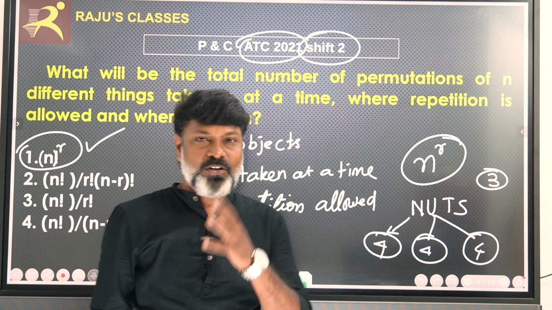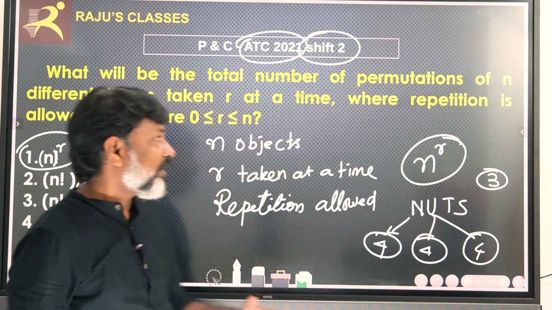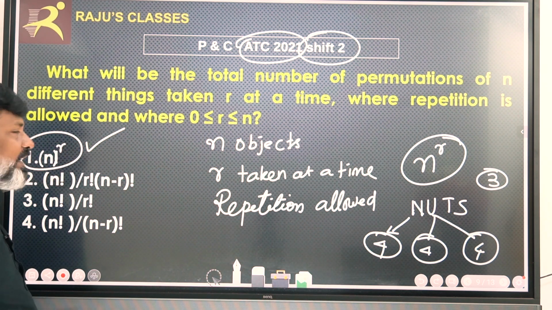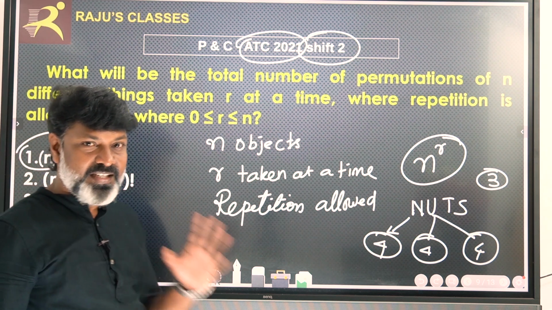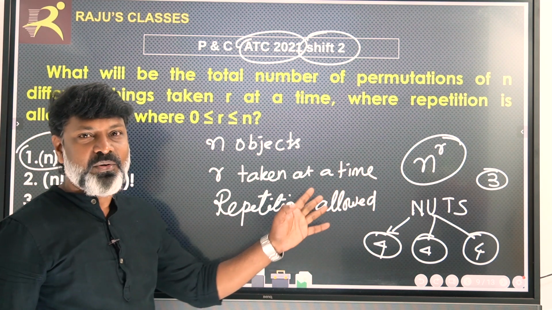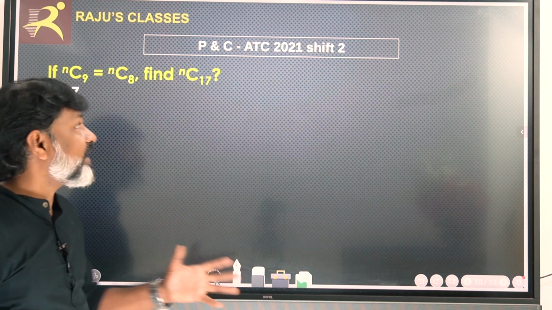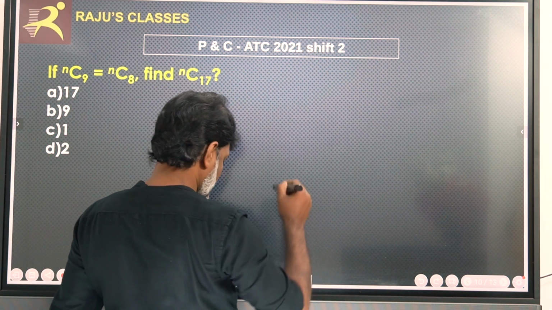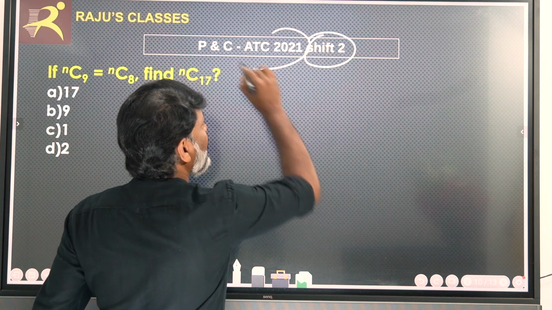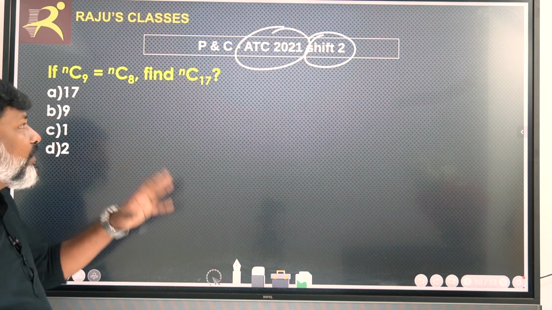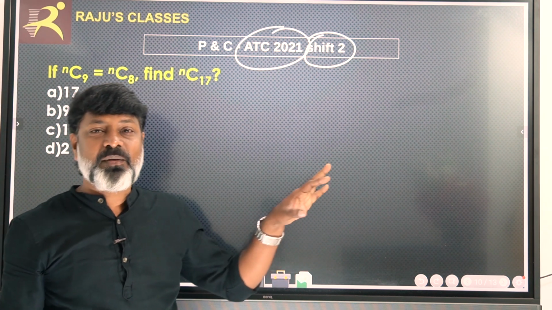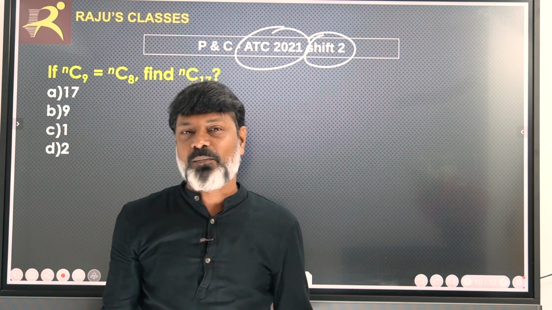So my dear friends, I hope you have understood this, because this is a straight theorem formula and directly you can take the answer. It's the easiest question in that particular shift. Now let us see what is the next question. The next question is from the same shift, 2021 question paper. As I said earlier, from this question paper there were many questions from permutations and combinations.